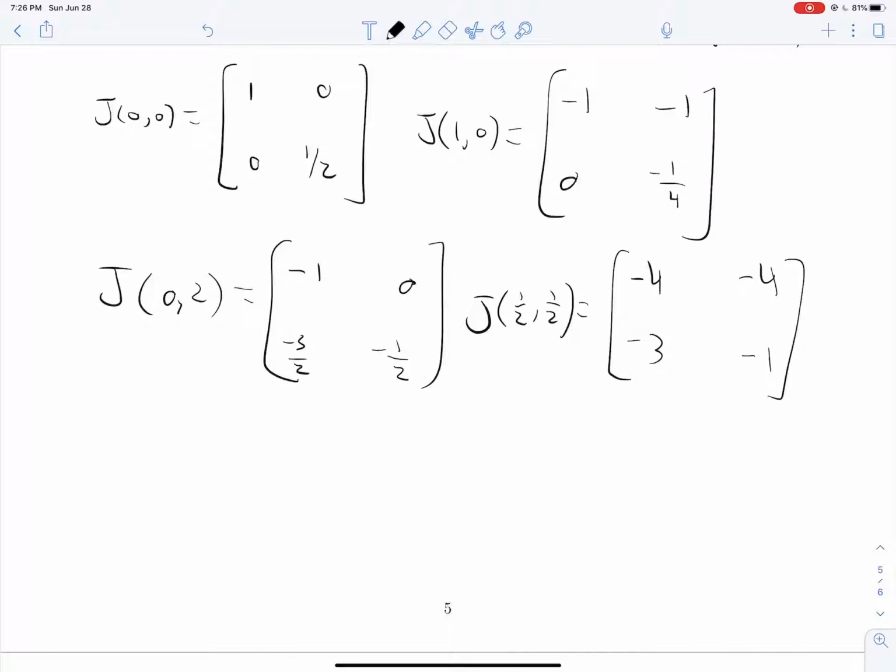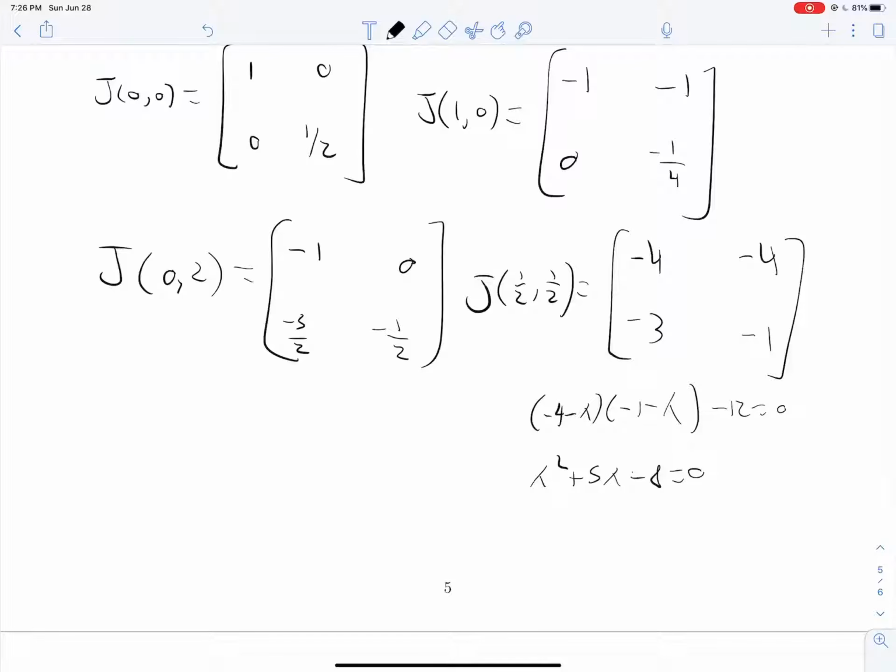That will expand down to -4 minus lambda times -1 minus lambda minus 12 equals 0, which is lambda squared plus 5 lambda minus 8 is equal to 0. That is -5/2 plus or minus the square root of 25 plus 32, so 57/2. Okay, so the square root of 57 is between 7 and 8. Divide that by 2. That's greater than -5.